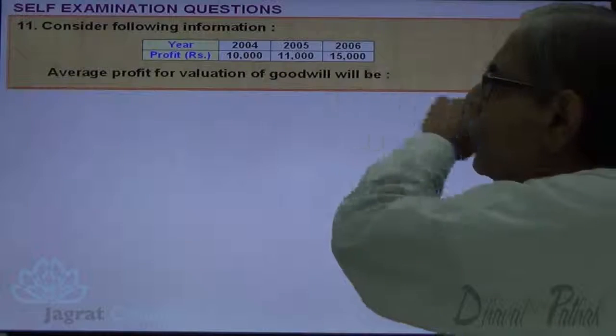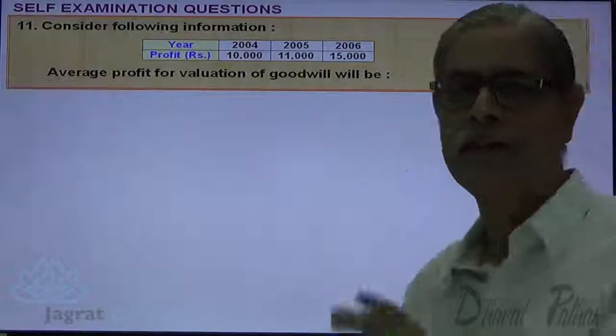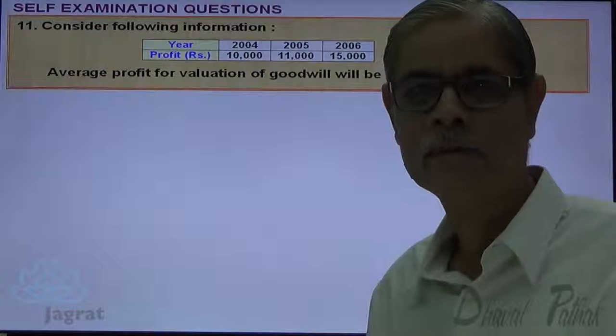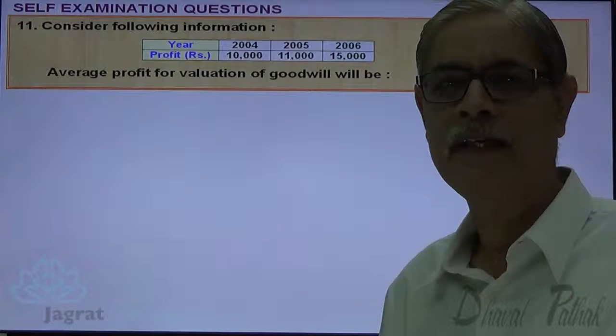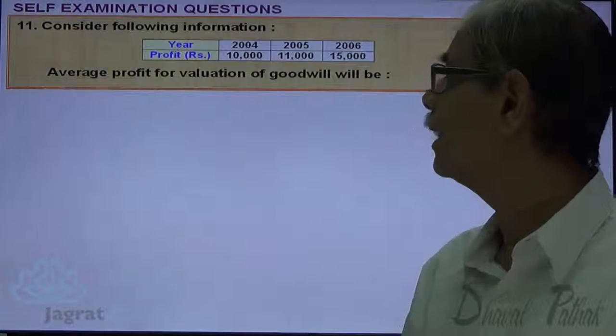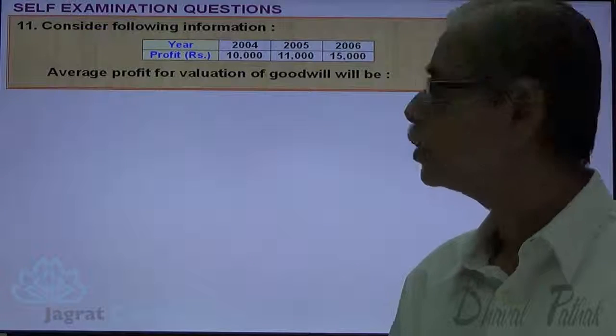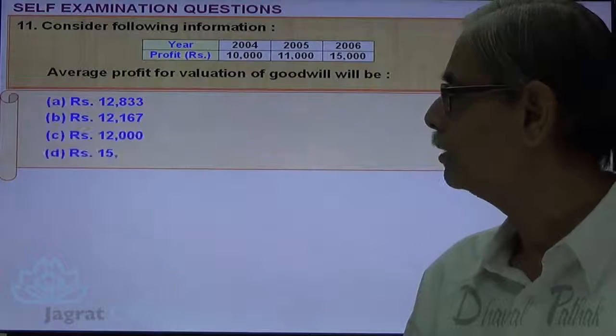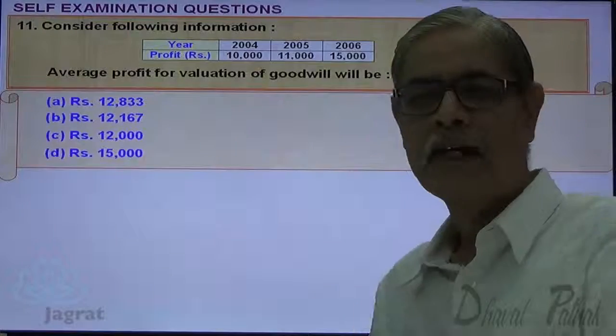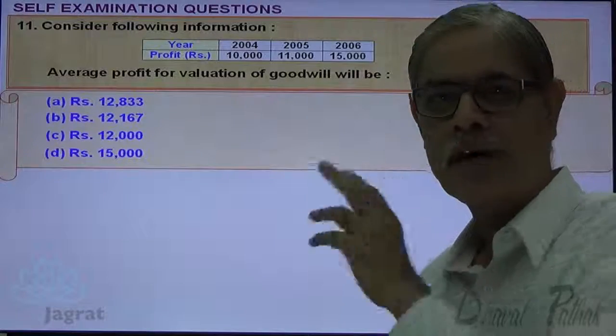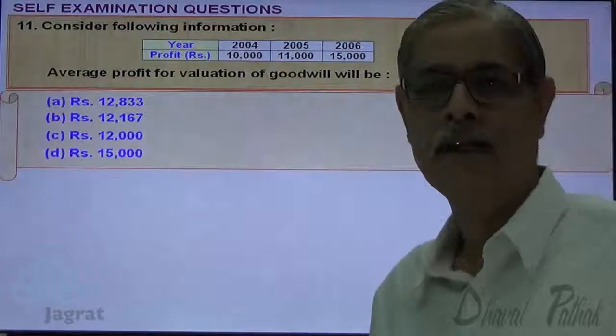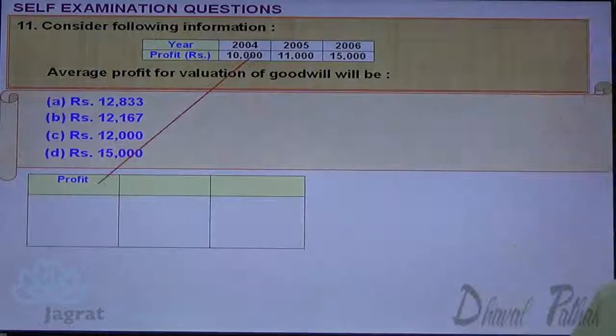Now consider the following information: 10,000, 11,000, 15,000. There's an increasing trend. Profit has increased every year. So it is better to work out the weighted average profit. So how to work out the weighted average profit? Work out the weighted average profit for this information and find out the correct option. Let us work it out.